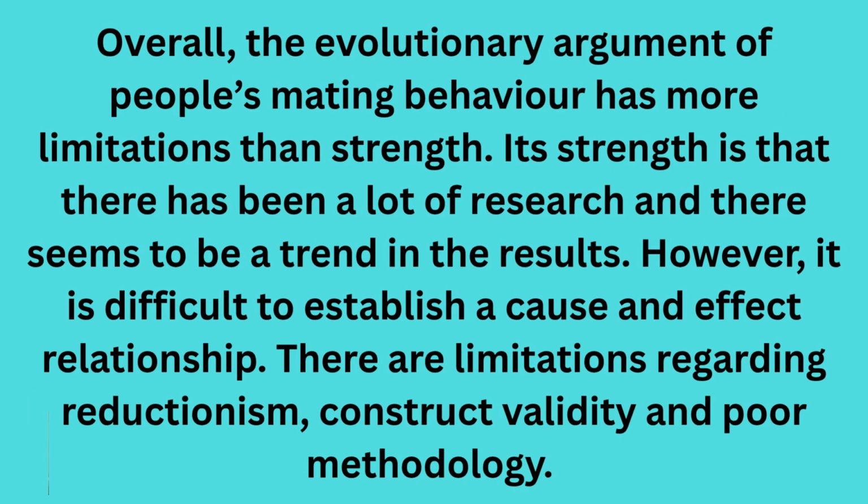Now, in the next paragraph, I'm going to talk about its evaluation, that is strengths and weaknesses. Overall, the evolutionary argument of people's mating behavior has more limitations than strengths. Its strength is that there has been a lot of research and there seems to be a trend in the results. However, it is difficult to establish a cause and effect relationship. There are limitations regarding reductionism, construct validity, and poor methodology.